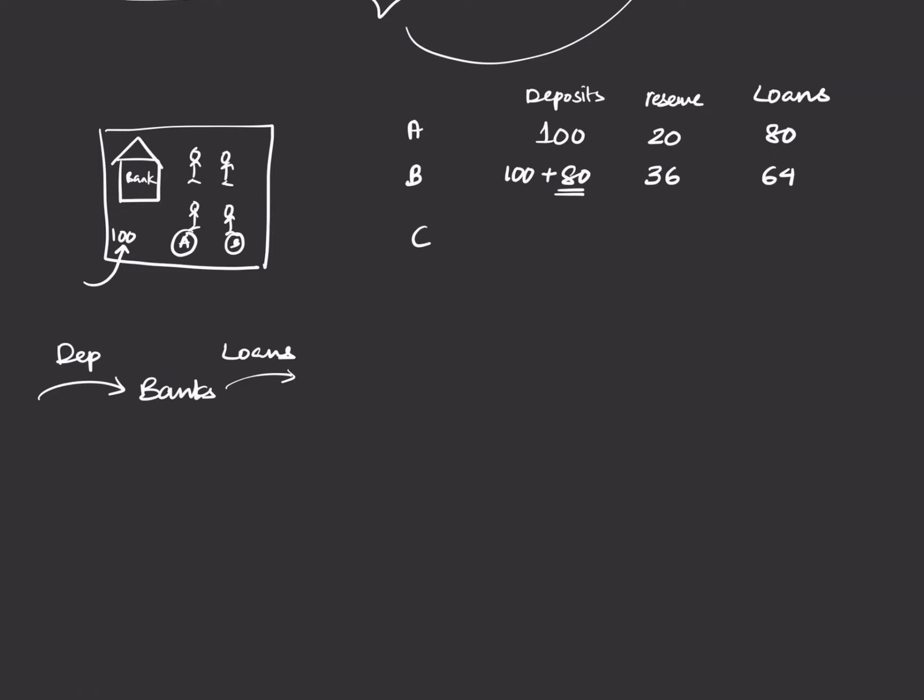Now the 64 comes back to the same bank, and 20% of that is kept as reserves, and so forth. This keeps going till the last person. Let's say there are a couple more people, and when the last person comes, from this 100 we're generating all this money, it'll be 500 on this side. The total deposits in the bank will become 500. The reserve will be 100, and the loans will be 400.